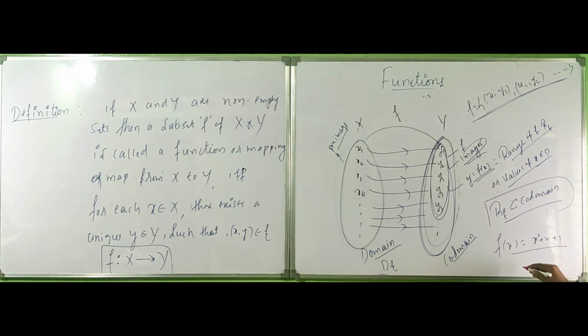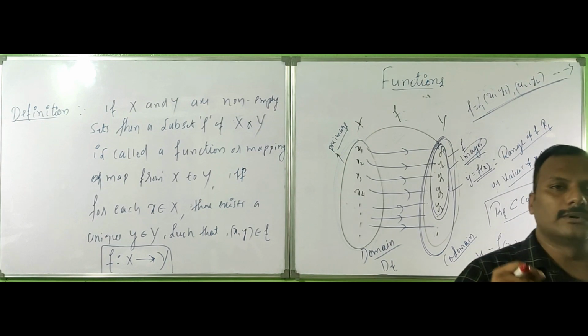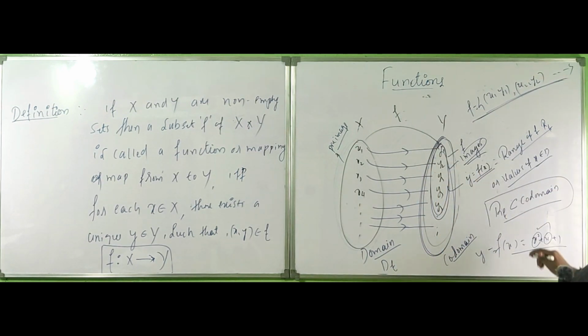You can take x as random integers, real numbers, whole numbers, natural numbers. For every x you will get a y, the corresponding value of y.